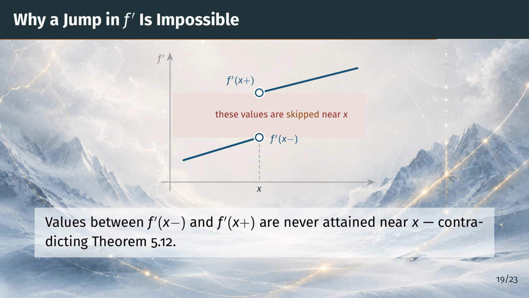Now apply theorem 5.12 on a small interval around x. Any value in the band lies between two attained derivative values, so it would have to be attained. Contradiction, so a derivative simply cannot jump.